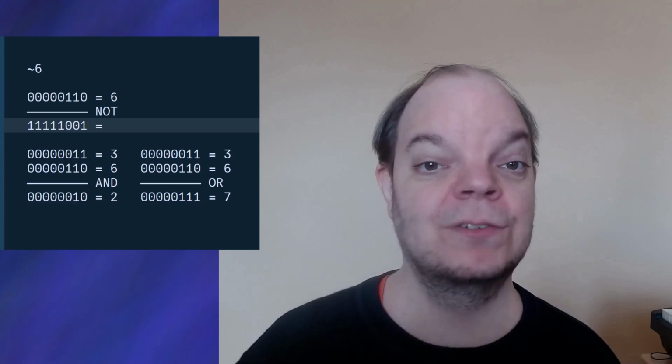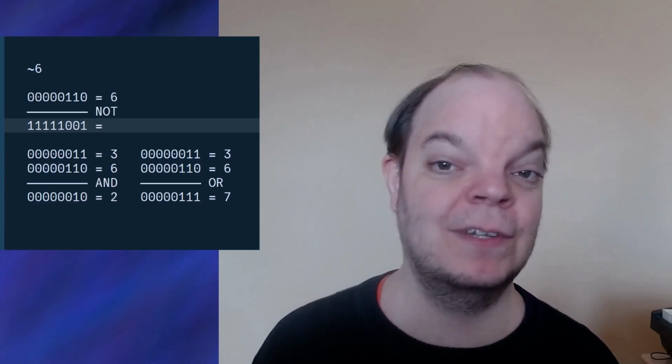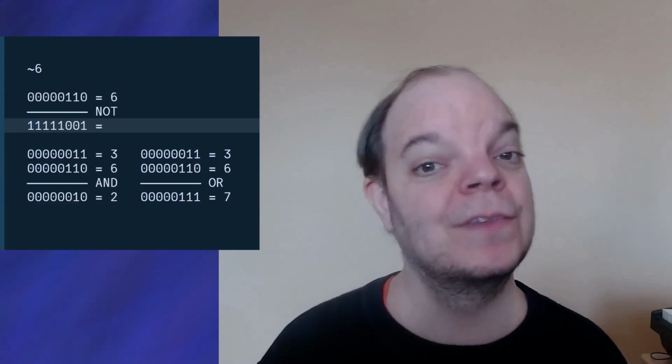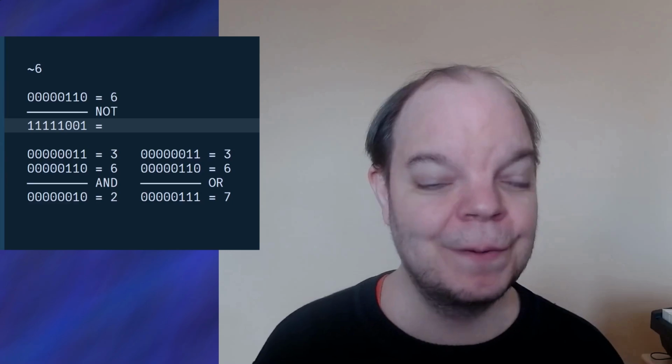But integers in computers tend to be signed, which means that they can express negative numbers as well. So usually the highest bit is actually a sign bit, and when that bit is 1, the number is negative. So in this case, we actually get a negative number.